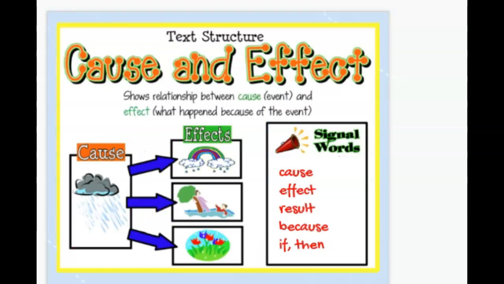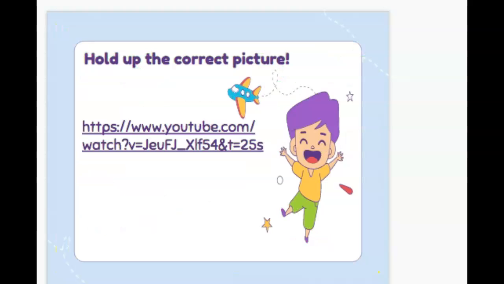Cause and effect shows relationships between the event, the cause, and the effect, what happened because of the event. So you're thinking action and result. Our signal words are cause, effect, result, because, if, and then. Now we're going to watch a video and we're going to determine the cause and the effect.